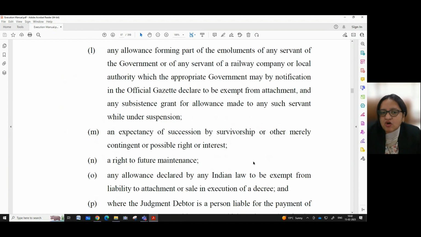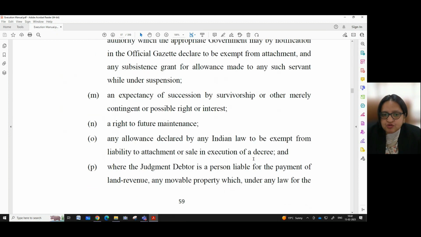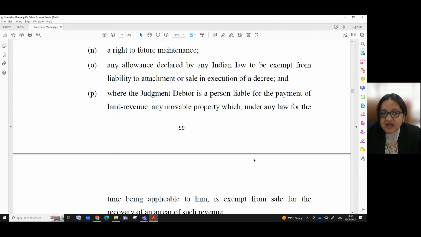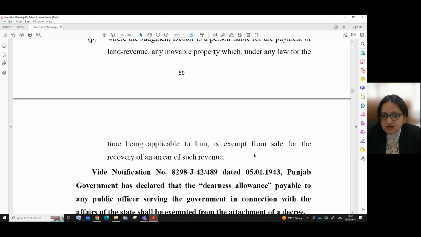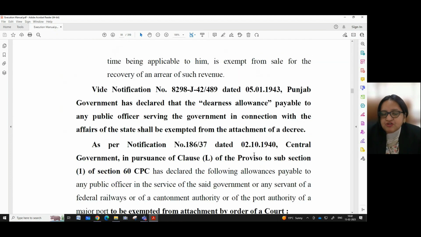An expectancy of succession by survivorship or other merely contingent or possible right or interest, a right to future maintenance, any allowance declared by any Indian law to be exempt from liability to attachment or sale in execution of a decree, and where the judgment debtor is a person liable for the payment of land revenue, any movable property which under any law for the time being applicable to him is exempt from sale for the recovery of an arrear of such revenue.